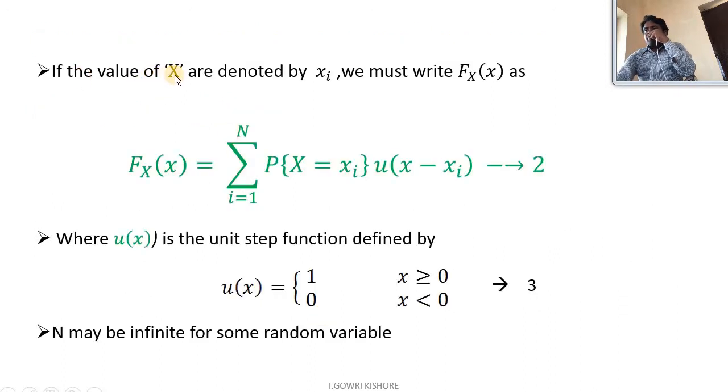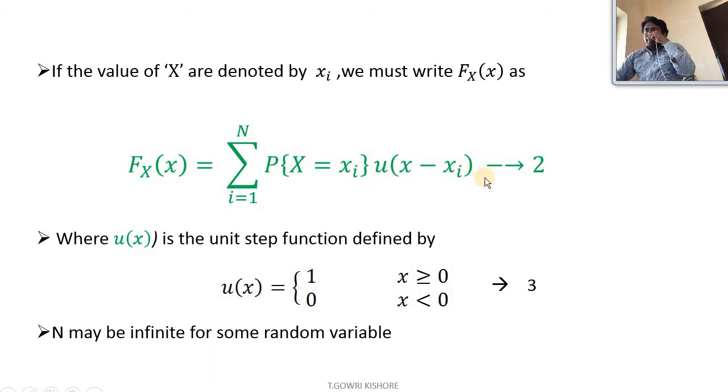If the values of the random variable capital X are denoted by small xi, we can write Fx of x as the summation i equal to 1 to n of the probability of X equal to xi times u of x minus xi. Why u of x minus xi?